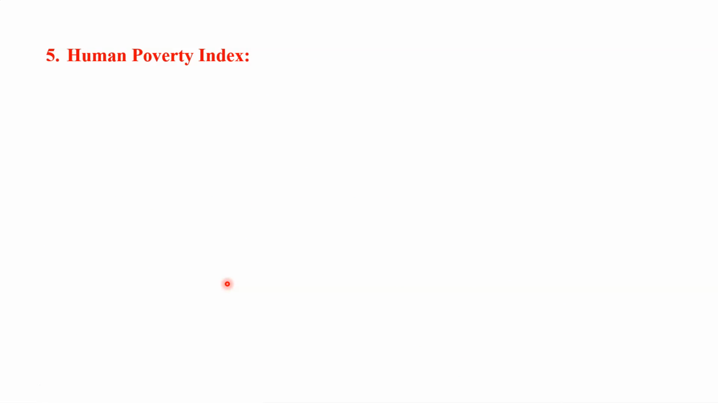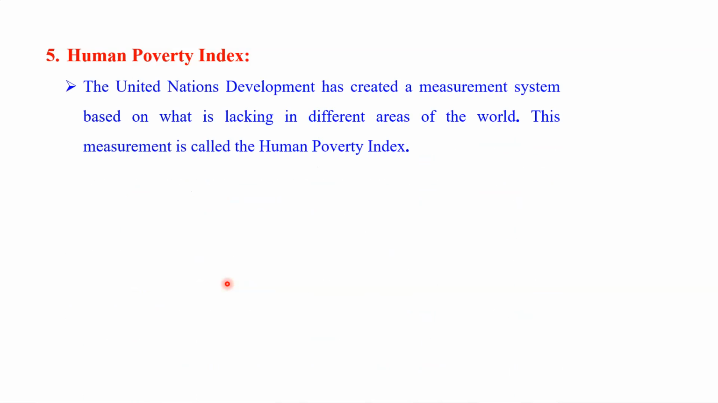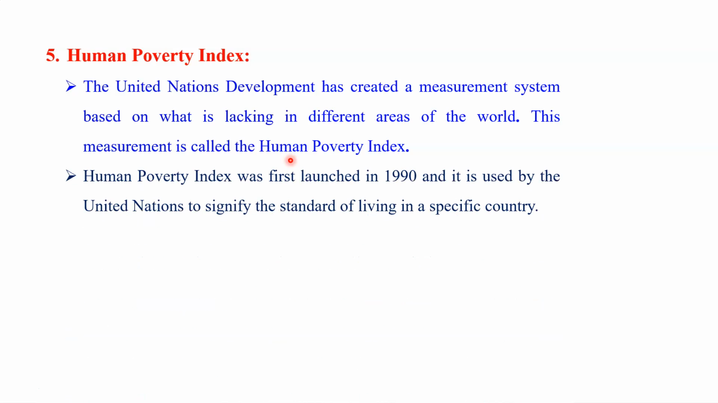Then we have the number 5 criterion, that is the Human Poverty Index. That is also very important. This is another indicator. The United Nations Development Programme has created a measurement system based on what is lacking in different areas of the world. This measurement is also called the Human Poverty Index. Like the Human Development Index, this index is also a very useful indicator for calculating the economic development of the country.